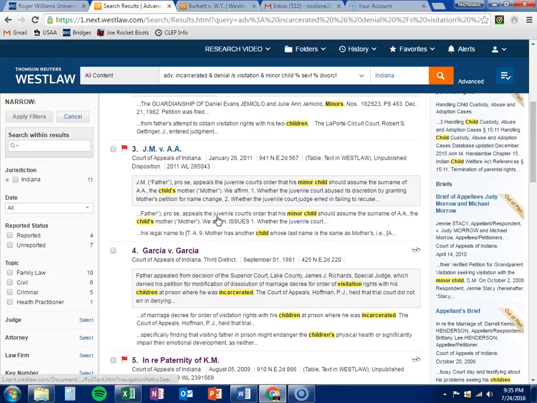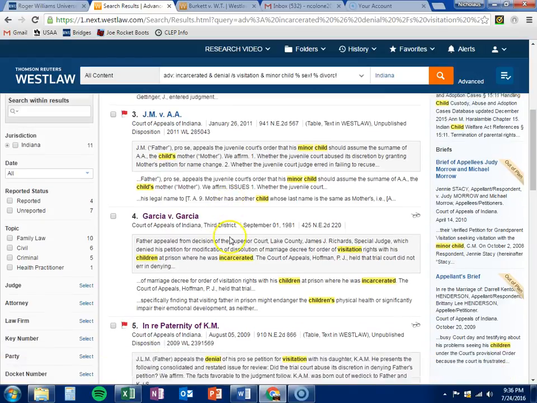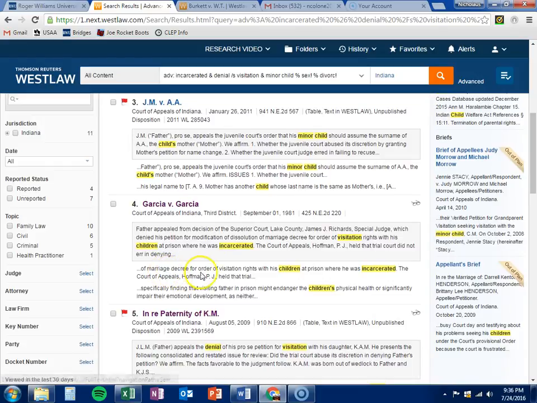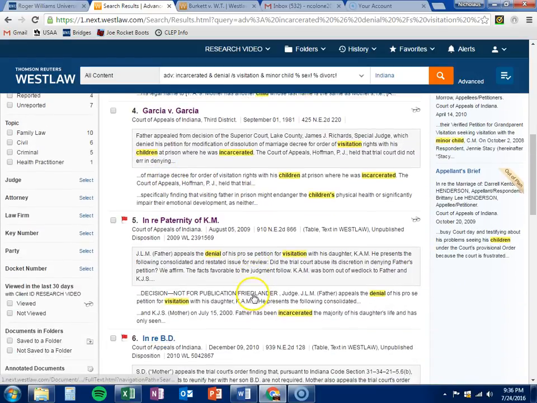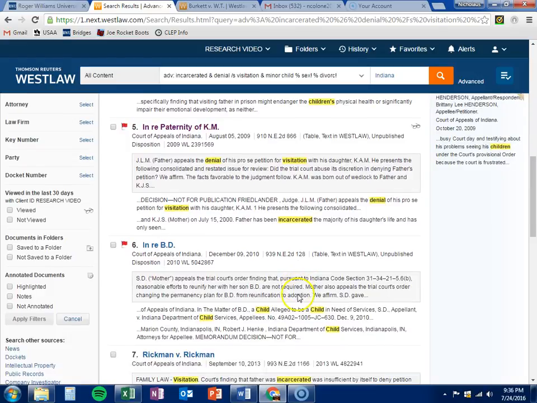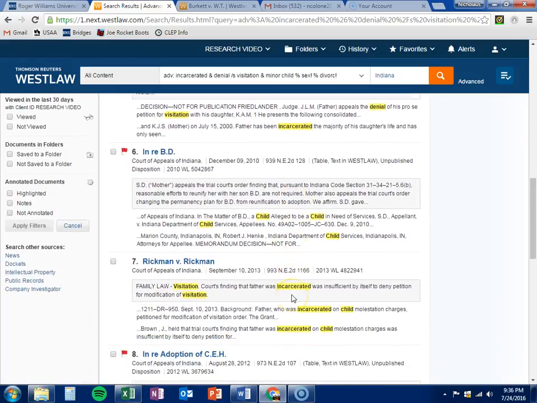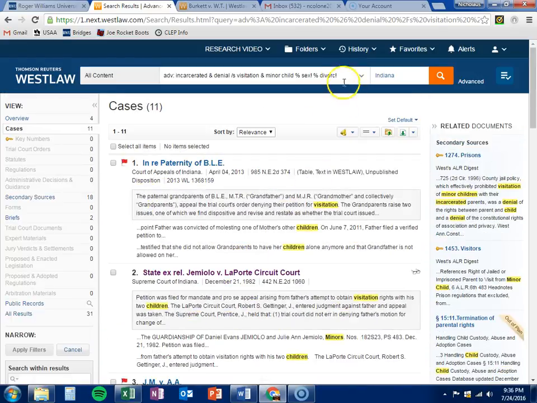So, moving forward, trying to see if we can find any case that might be beneficial to us. Moving forward, we're seeing words like marriage decree, we're seeing other issues that aren't our issues. So we decided to take the word marriage out of it. What if it's not contested? What if it's not an alteration of a marriage decree because we have a mother who doesn't mind?